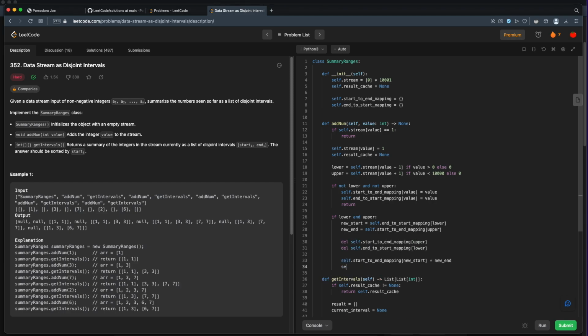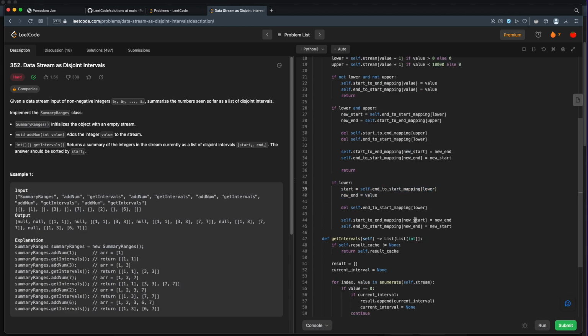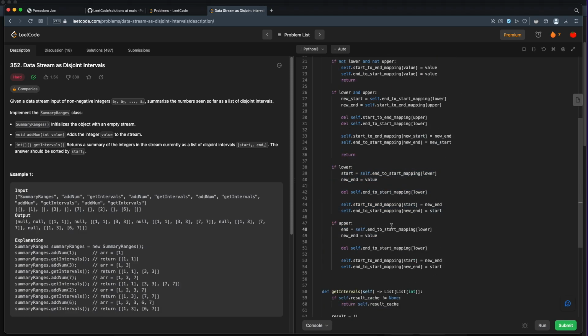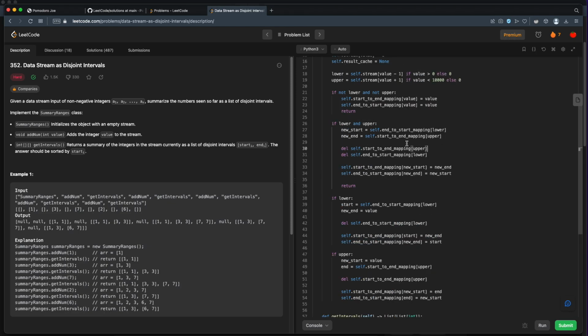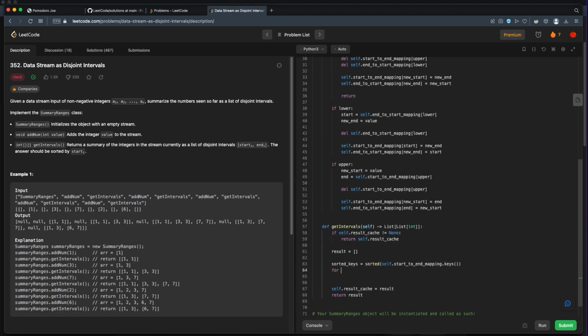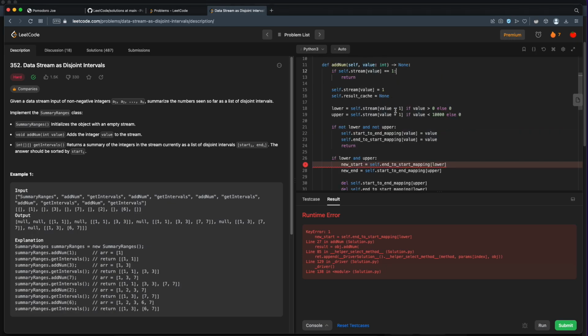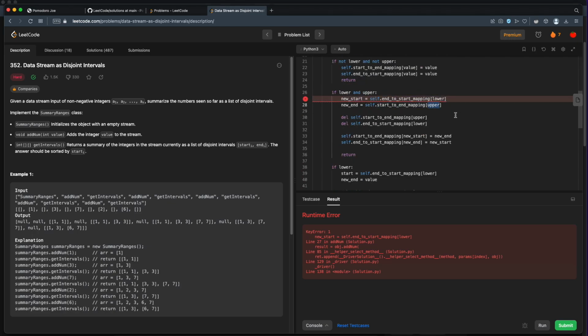This code essentially takes a mapping of the start of an interval to its end and the end of the interval to its start. Anytime you have a new number introduced into your stream, you either add to the end of an interval, start a new interval, add to the start of an interval, or merge two intervals that sit on either side of this number. So essentially that's what I'm building out here.